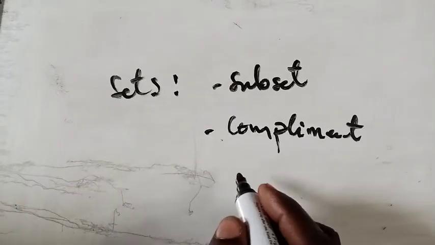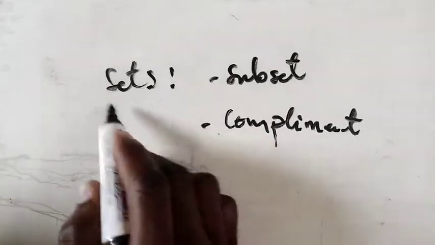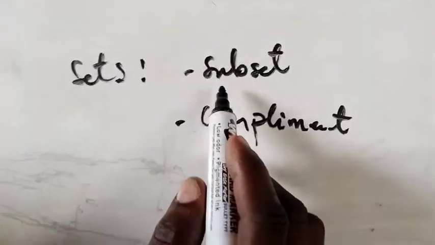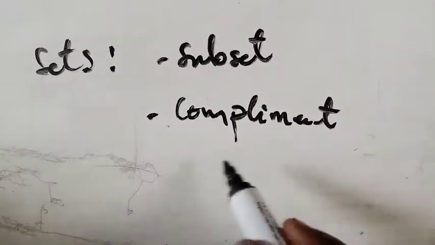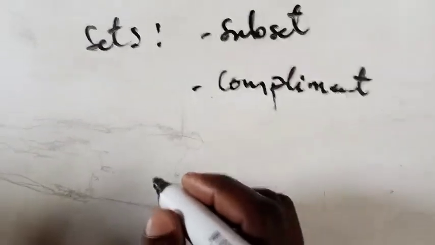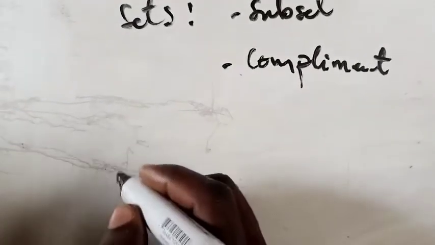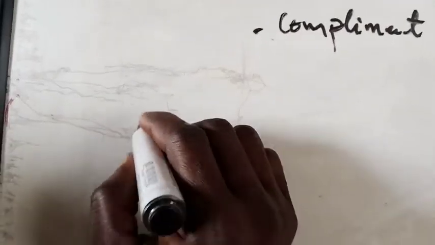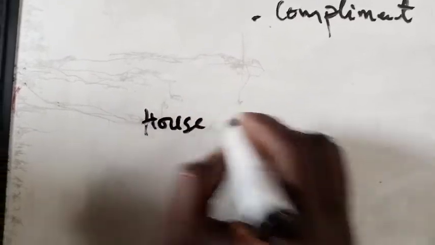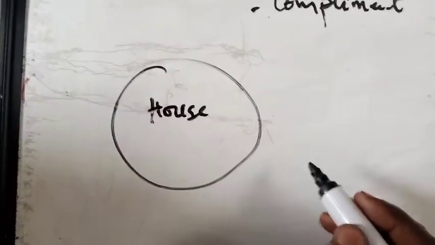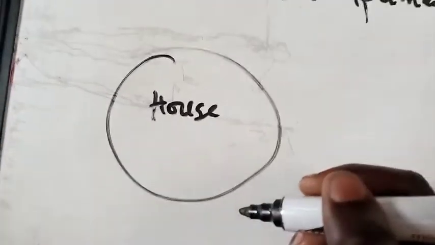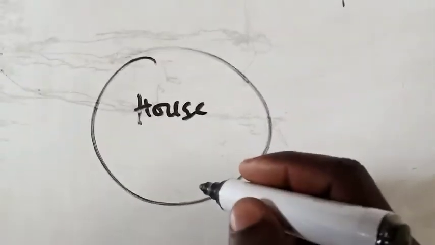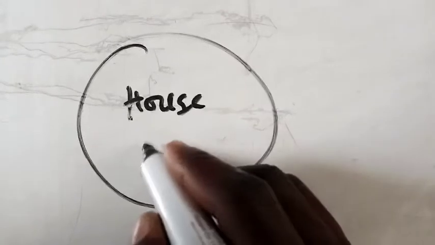Here we want to understand the concept of a set. Under that, we are going to understand subsets and the complement of a set. If you say something is a set, just by imagination consider a set to be your house. Your entire house, consider that to be a set. In your house you have some people, and of course other items also within the house. Anything that you can think of is what a set is.